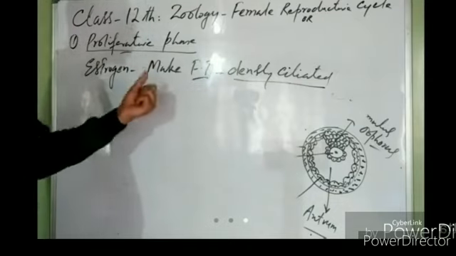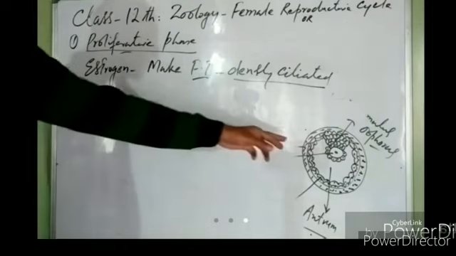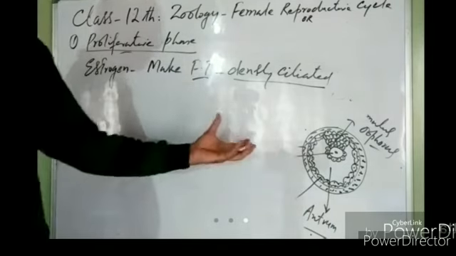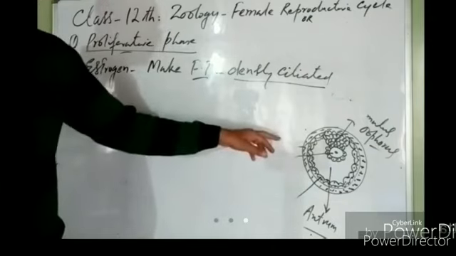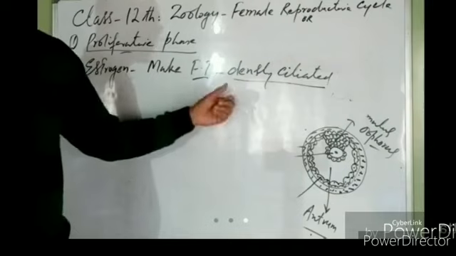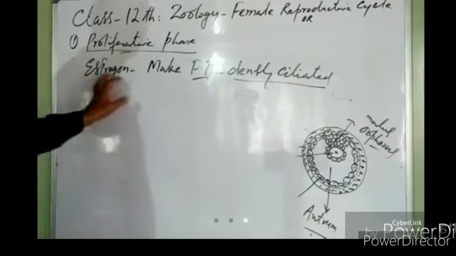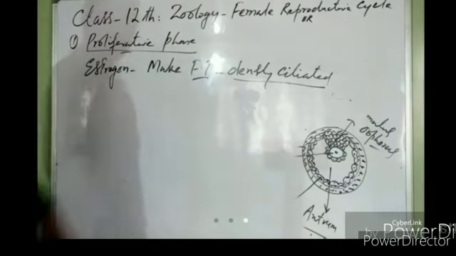Why do they make the fallopian tubes densely ciliated? When the secondary oocyte is released, it will be caught by the fimbriae and go into the fallopian tube. Then the ciliated epithelium of the fallopian tube will carry this secondary oocyte towards the uterus. So for that purpose, estrogens make the fallopian tubes densely ciliated.